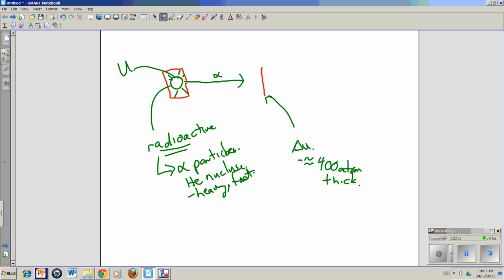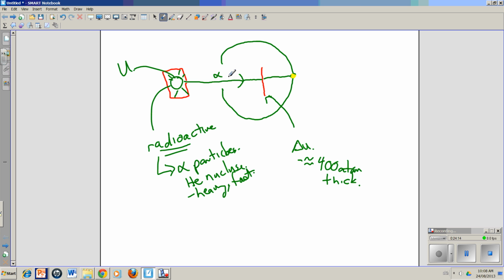And then what he did was he put a screen in behind this thing, all right? My screen isn't going to be very good, but I'll put the screen around. He put the screen all the way around this stuff, a big screen here. And the screen was coated with a material called zinc sulfide. And what happens is when an alpha particle hits the zinc sulfide, so let's say we got an alpha particle, let's say it busts right on through, this thing glows, right? We'll make it yellow or something like this. This thing glows, woo, glows up. And that told Rutherford that the alpha particle made it through.